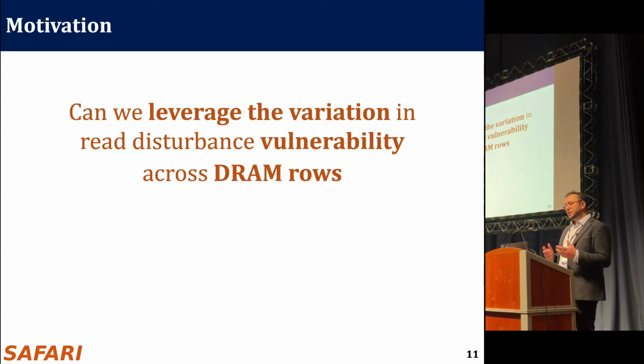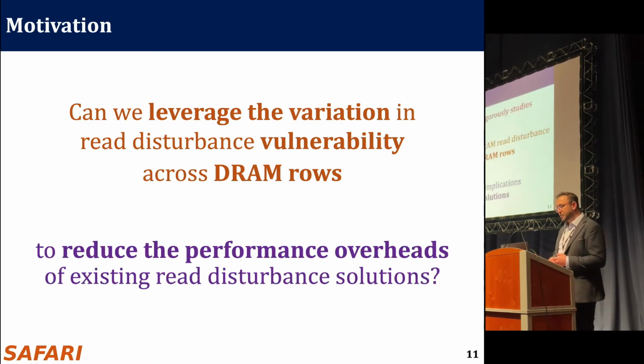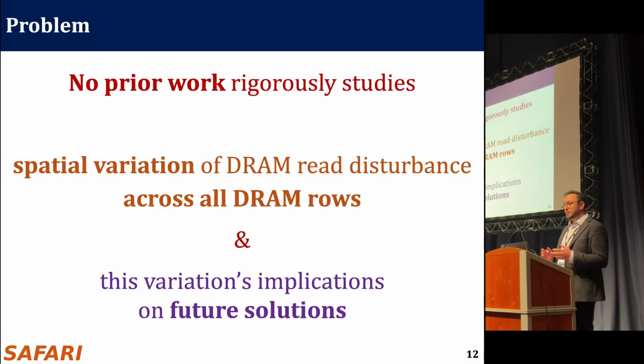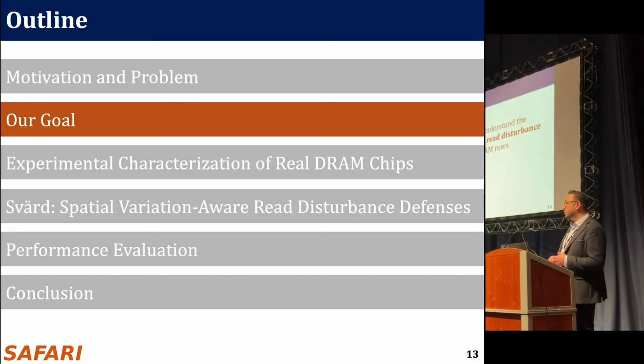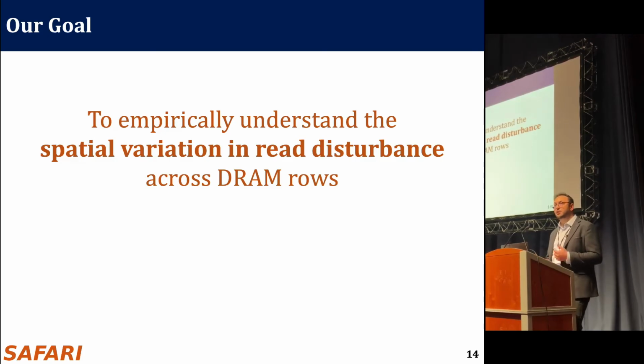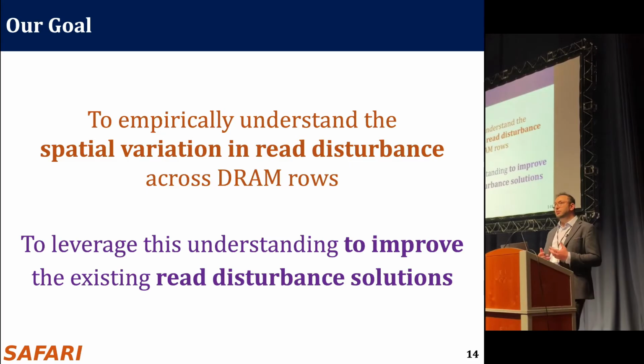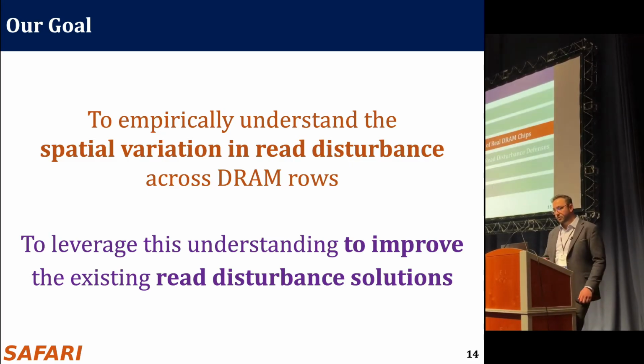So the question is, can we leverage the variation in read disturbance vulnerability across DRAM rows to reduce the performance overheads of these mechanisms? But the problem is that, unfortunately, no prior work rigorously studies this variation and its implications on future solutions. So our goal in this work is to empirically understand the spatial variation in read disturbance across DRAM rows, and to leverage this understanding to improve the existing read disturbance solutions.